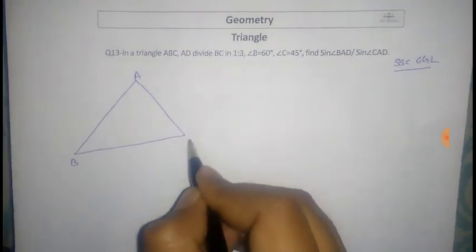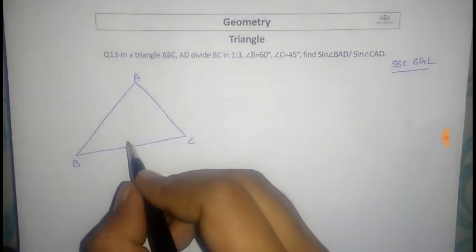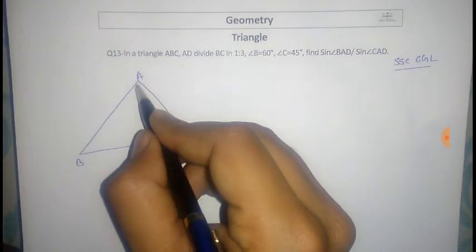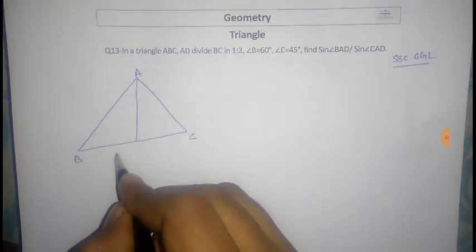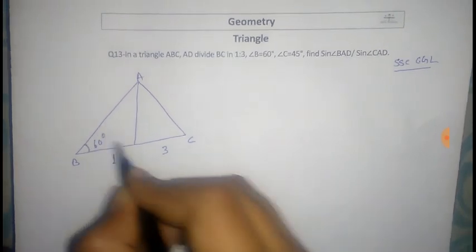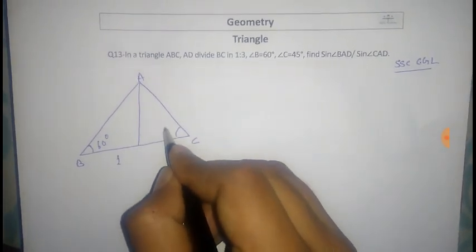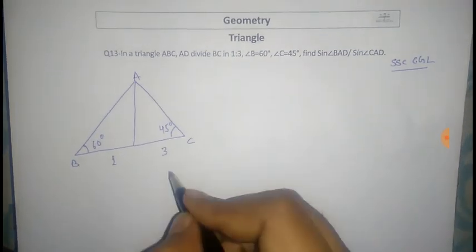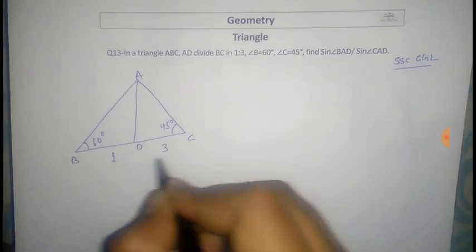This is triangle ABC. AD divides BC into 1:3. Angle B is 60 degrees. Angle C is 45 degrees. This is point D.